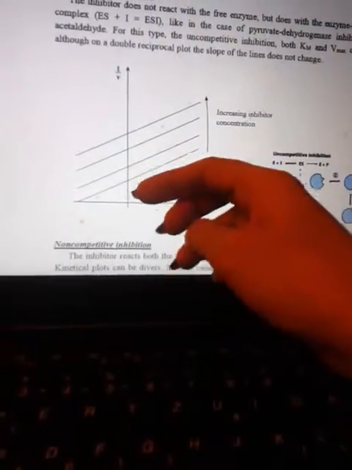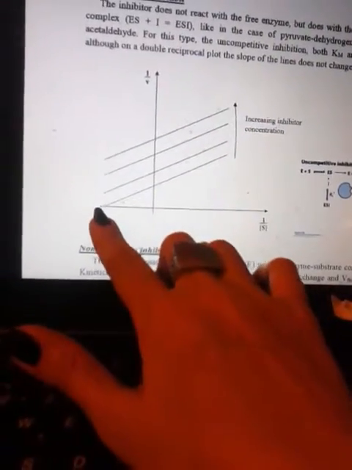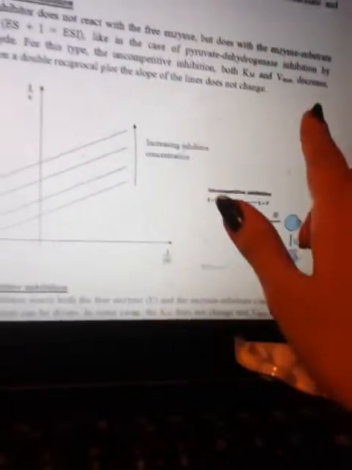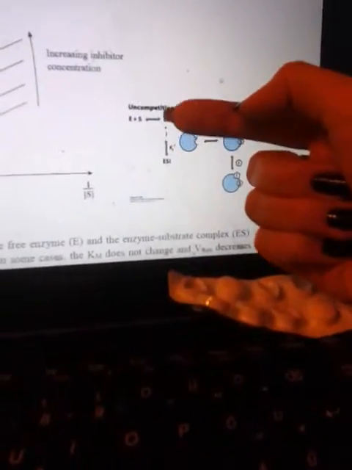Minus 1 over Vmax increases, it means the Vmax decreases, and in this case, minus 1 over Km increases, it means the Km decreases. Km and Vmax both decrease. Okay? And for the uncompetitive, the inhibitor binds to the ES, like this shape.